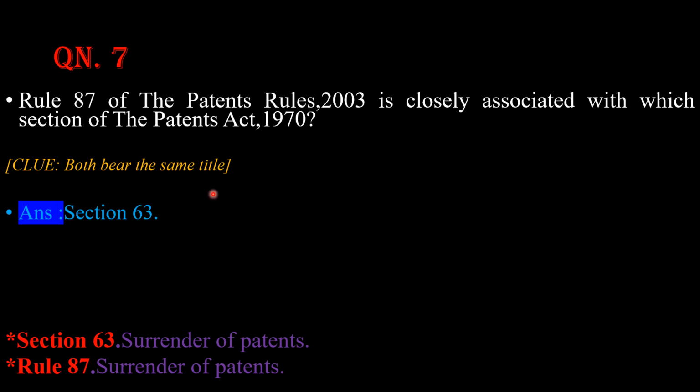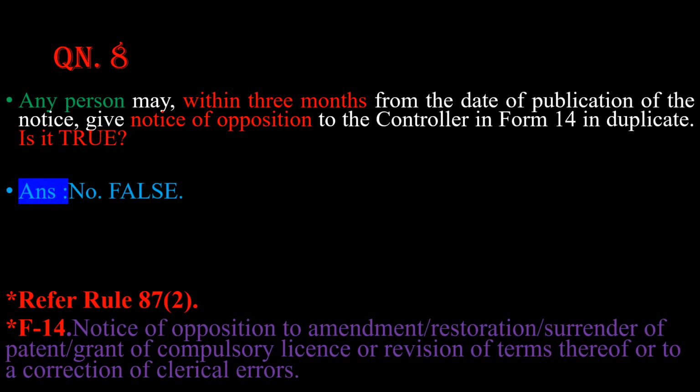That means rule number 87 of the Patents Rules 2003 and section 63 of the Patents Act 1970 both bear the same title, that is surrender of patents. You can see here that section 63 is surrender of patents and rule number 87 is also surrender of patents. Okay. I hope it is clear now. Fine.